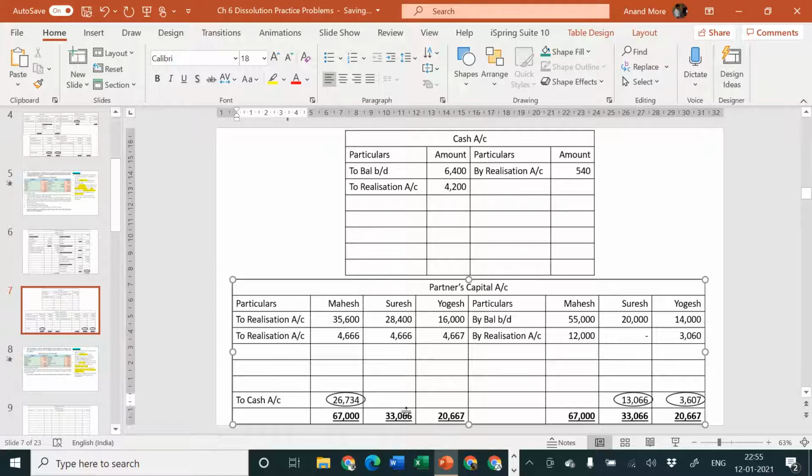Whereas in case of Suresh and Yogesh, it's a totally different situation. Suresh and Yogesh, let us consider Suresh first. His capital account was rupees 20,000.